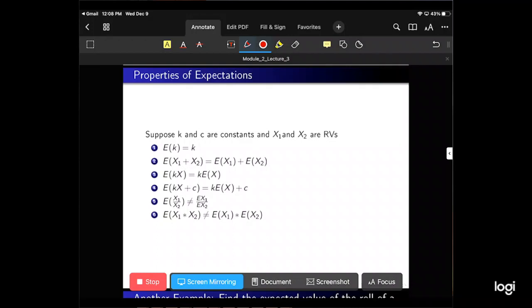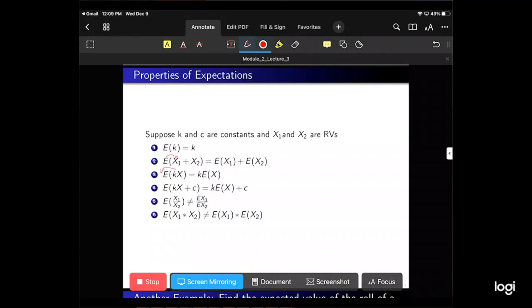What's the expected value of a random variable plus a different random variable? We can distribute this expected value through, and we can get the expected value of the first plus the expected value of the second. Number 3: What's the expected value of a constant times a random variable? The nice thing here is we can just take this constant out.